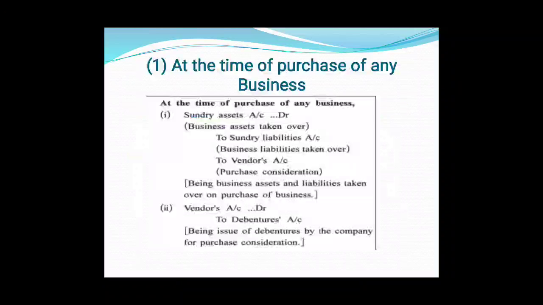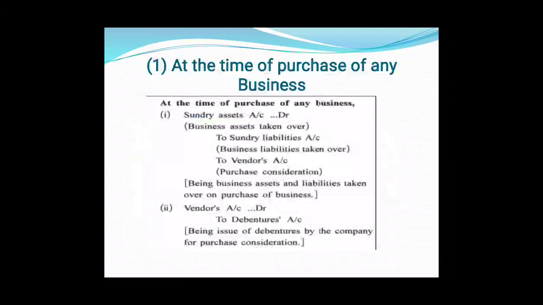First entry for purchasing assets and second entry for making payment by debentures. Whenever somebody's business is purchased, all the assets which are taken are debited, and any liability which is taken is credited, and the balance amount is credited to the vendor's account. Vendor is the person whose business you are going to purchase, right? And the vendor is credited with the amount of purchase consideration.